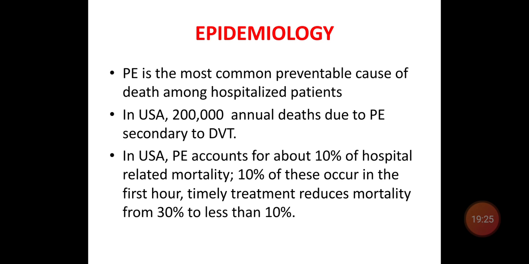This pulmonary embolism accounts for 10% of hospital-related mortality. 10% of these deaths usually occur in the first hour. If you treat in time, you reduce the mortality from 30% to less than 10%.